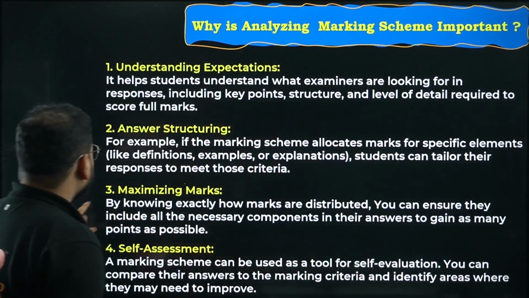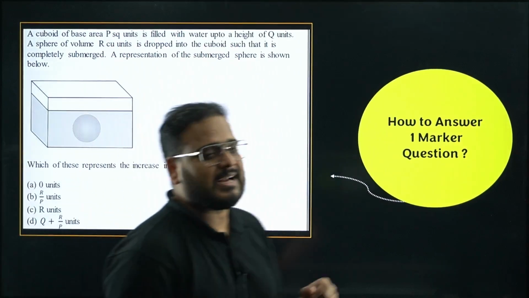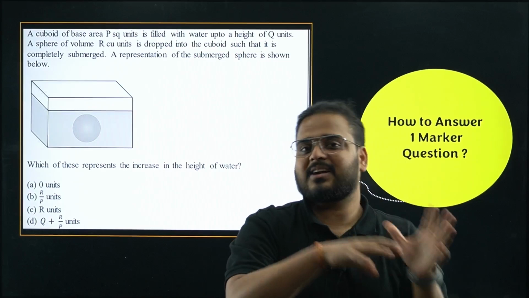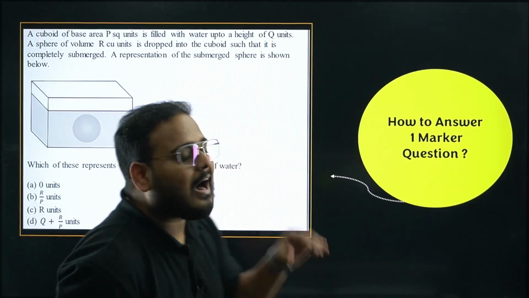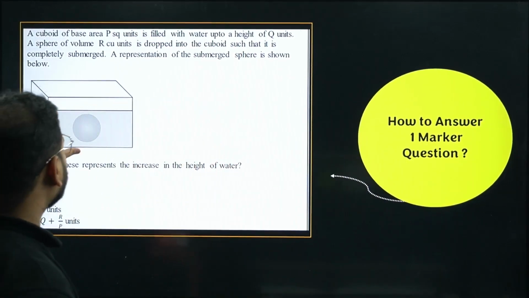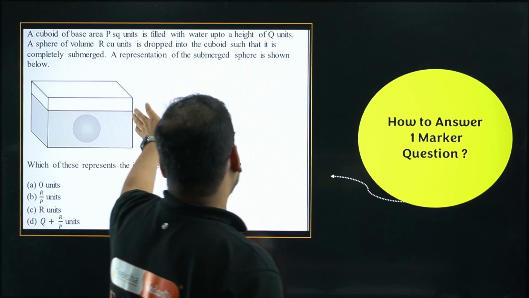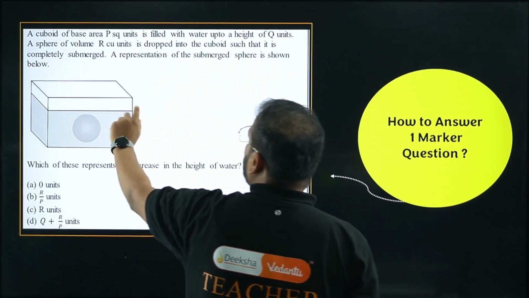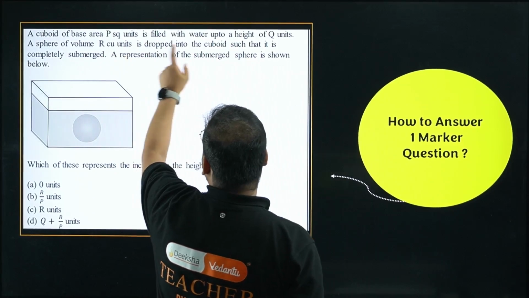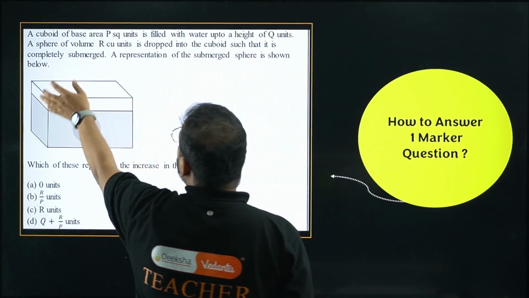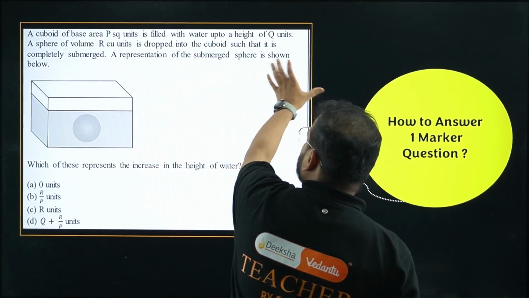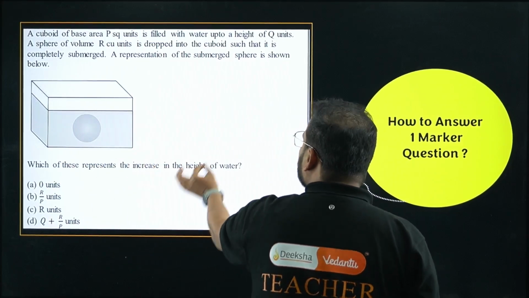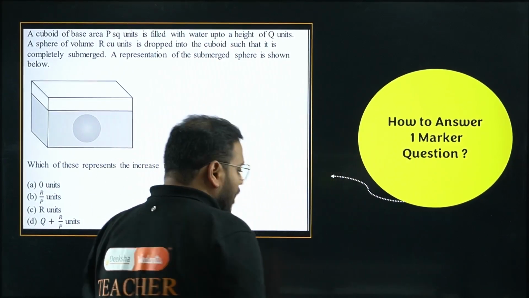Now if you look at how to answer, first category, so what is it, sir? Section A, 1 mark questions, both assertion reason and MCQ. Let's see how we can solve it. How to answer a 1 mark question. For example, I've taken a question over here. A cuboid of base area p square units is filled with water up to height q units. A sphere of volume r cubic units is dropped into the cuboid such that it is completely submerged. A representation of the submerged sphere is shown below. Which of these represents the increase in the height of water? Okay, so how can you solve this question?